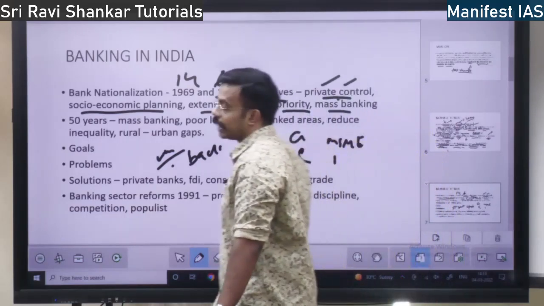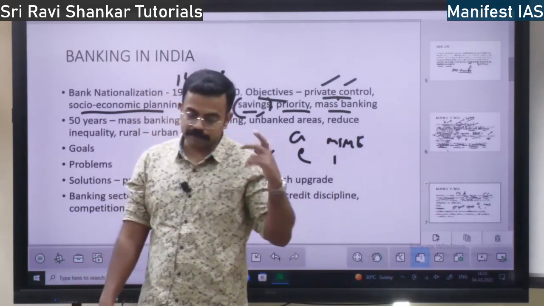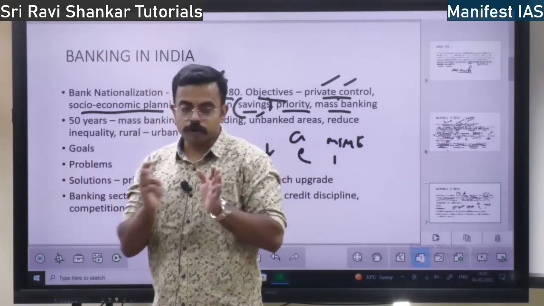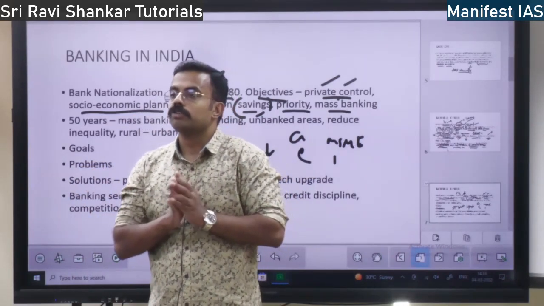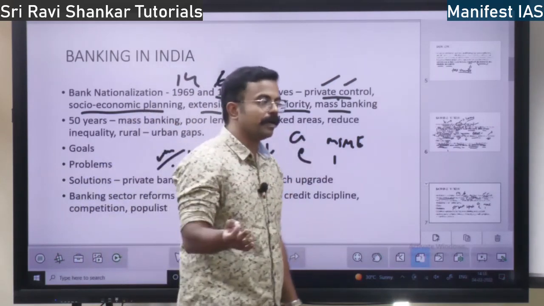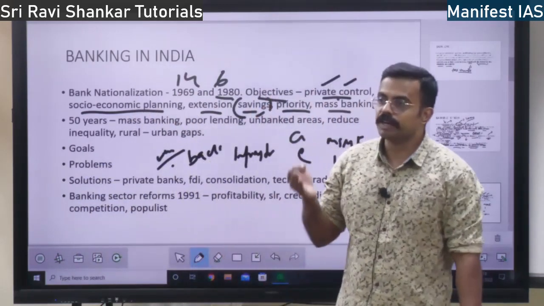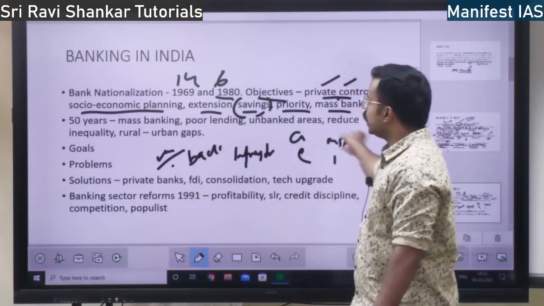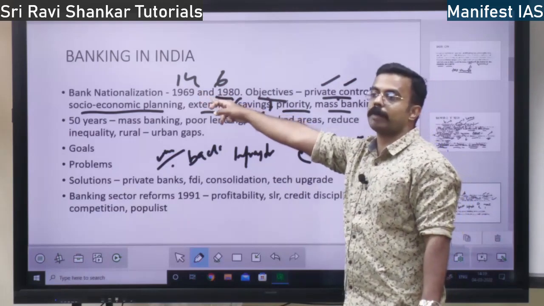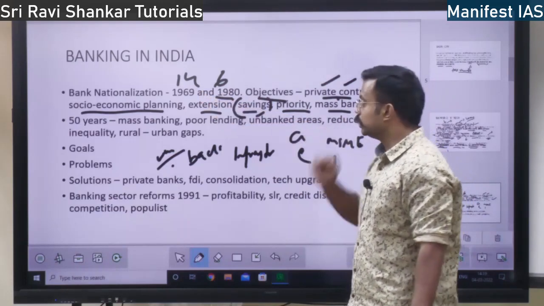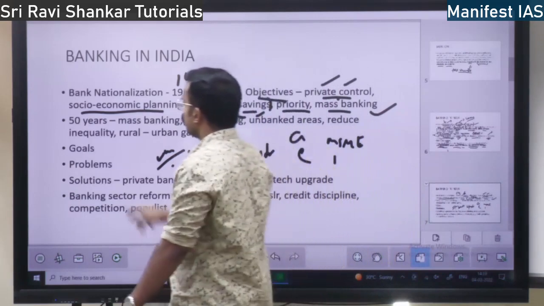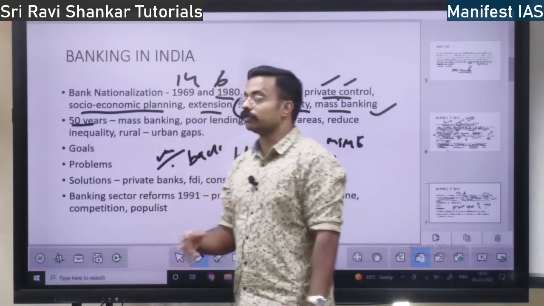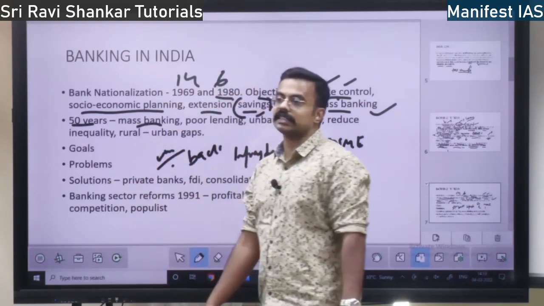Next, mass banking. Private banks did not focus on mass banking and public banking. They focused on only a few rich people. Because of nationalization, every poor person, every low caste person is able to open a bank account. Mass banking. So these are the benefits or the reasons for bank nationalization, right? So this is the concept of nationalization. Next, 50 years have passed since nationalization. What are the positives? The positive is that mass banking has taken place.